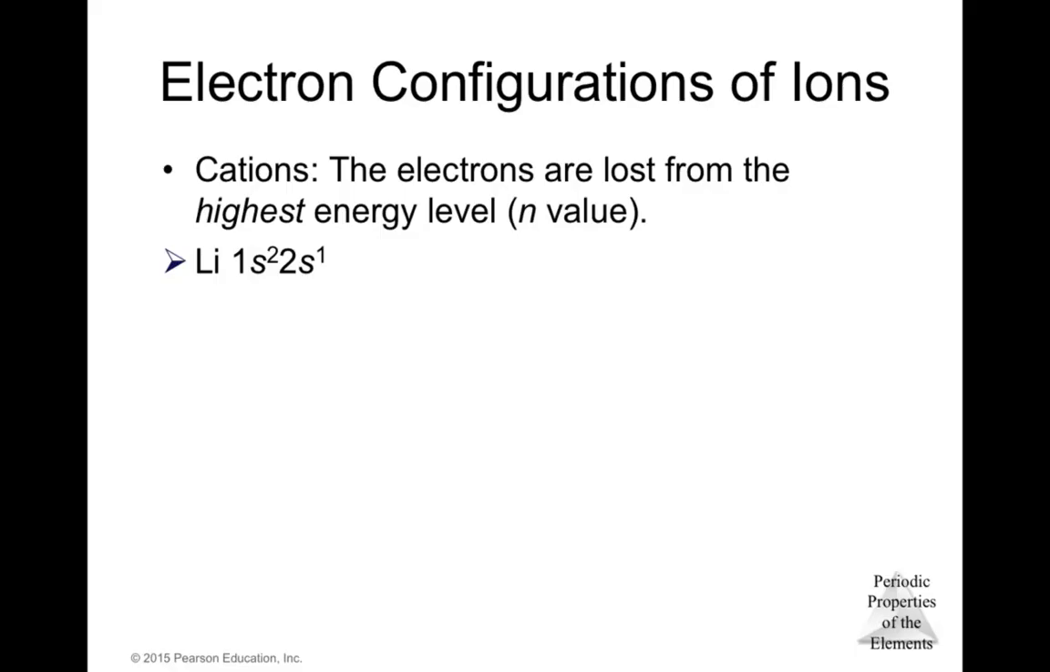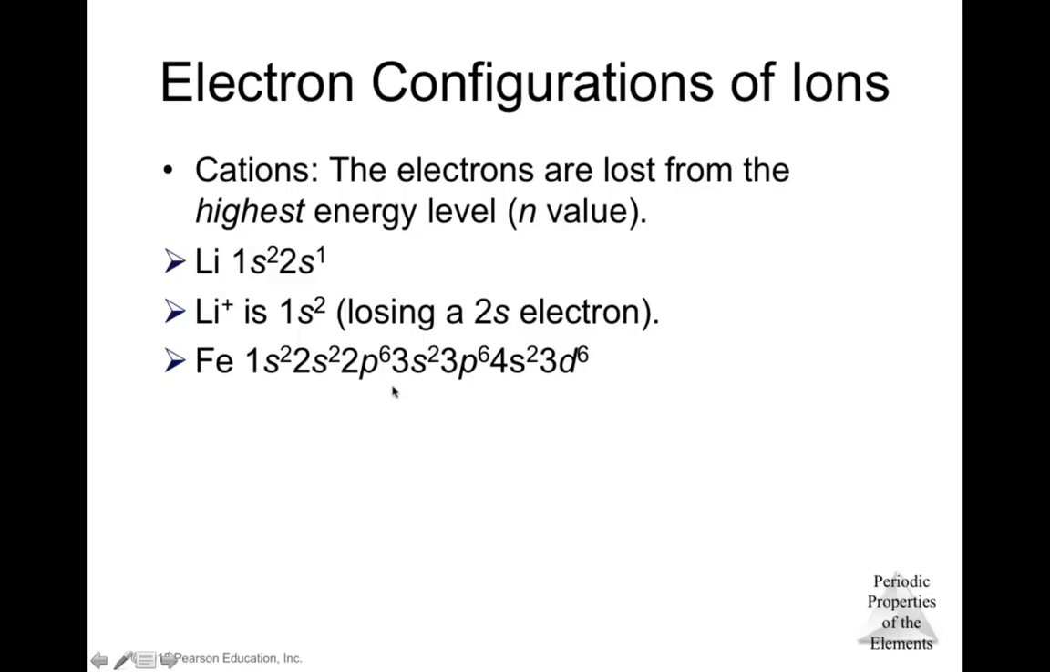So for example, lithium. The electronic configuration for lithium as an atom is 1s2, 2s1. Lithium as a cation is positive 1, so that means that we need to remove one electron. That electron is from the highest energy level, that is this one. So we're going to get rid of this, and our electronic configuration for the cation of lithium will be 1s2, because it loses one electron from the 2s, which in this example was the highest energy level.